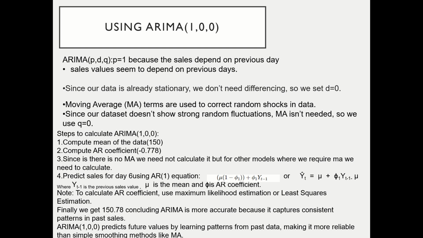C is represented as mu times (1 minus phi 1), which can be rewritten as this equation: Yt equals mu plus phi 1 times (Yt-1 minus mu). The minus is not clearly visible there, but the minus is there. Yt-1 minus mu gives the value as 150.78. Concluding ARIMA, when we substitute these values in this equation or this equation, both give the same value, 150.78. ARIMA is more accurate because it learns patterns from past data, making it more reliable.